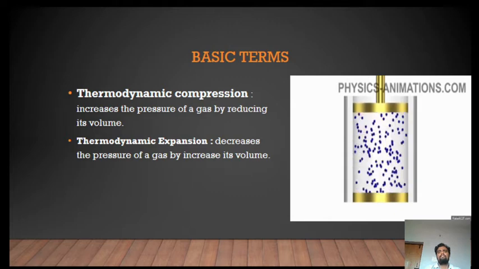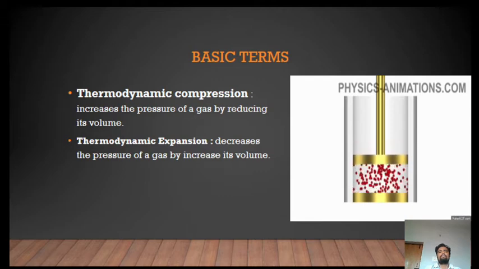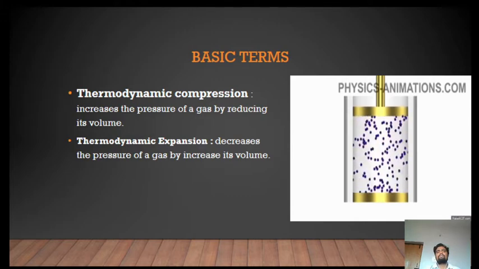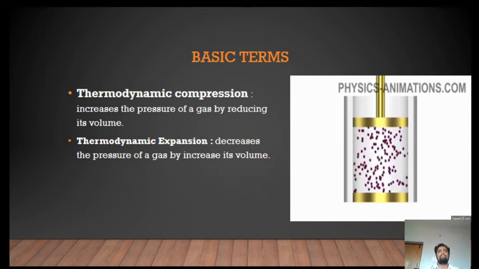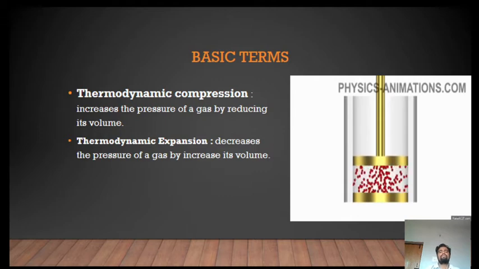We can increase the pressure of the gas by decreasing its volume, and we can also expand this gas and decrease its pressure by increasing its volume. So these are called thermodynamic compression and thermodynamic expansion. In this process, pressure and volume are inversely proportional to each other.